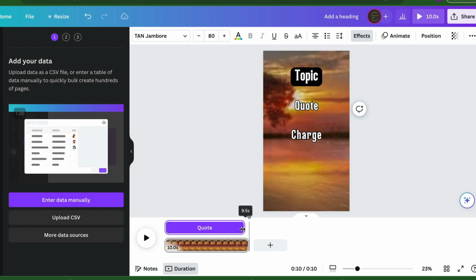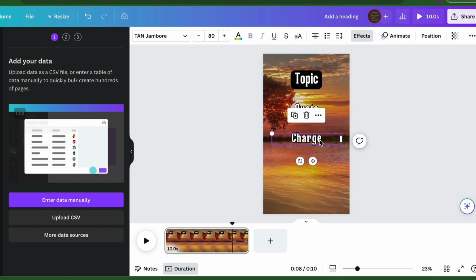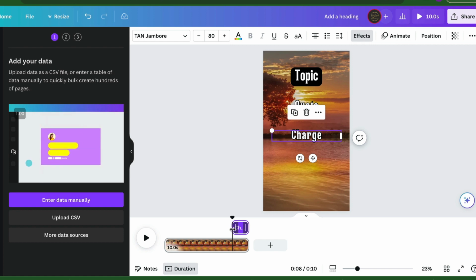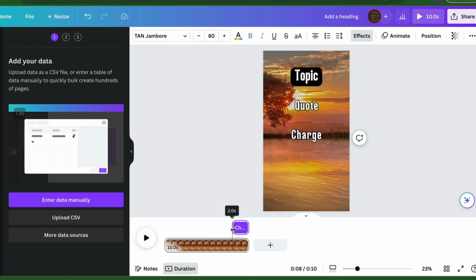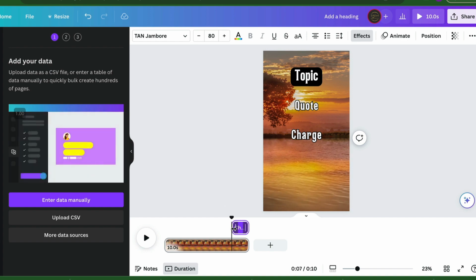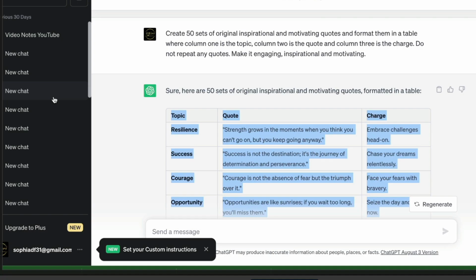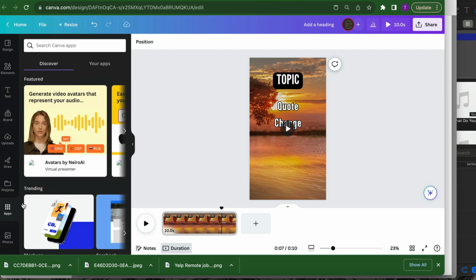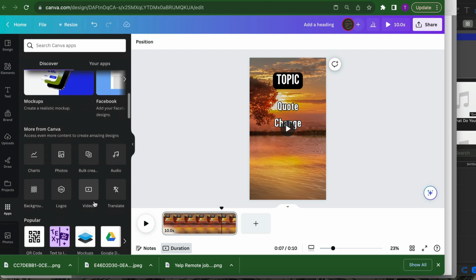And so now we're going to hit on charge, and then we want to have show timing, because we want that other 2 seconds to be for the last part of the text, which is charge. Whatever it is that charge is going to tell them to do. So now we're going to go over to ChatGPT and copy this, right? Our next move is to go back to apps at the left side right there, and we're going to bulk create. Then we're going to enter data manually.